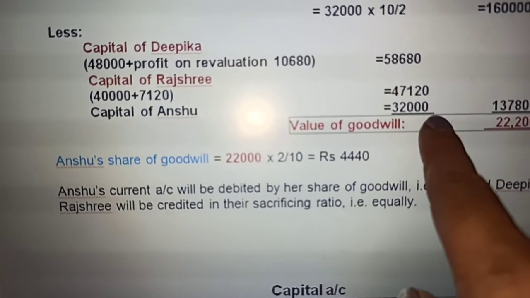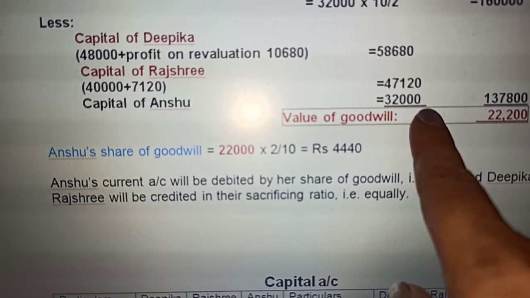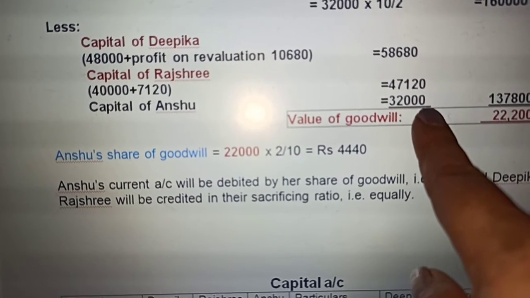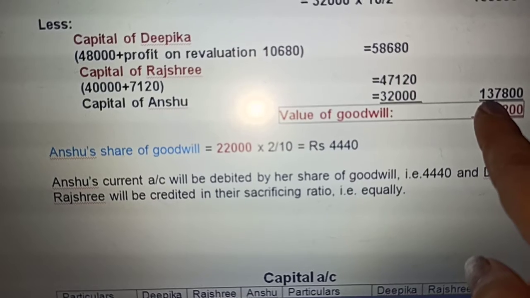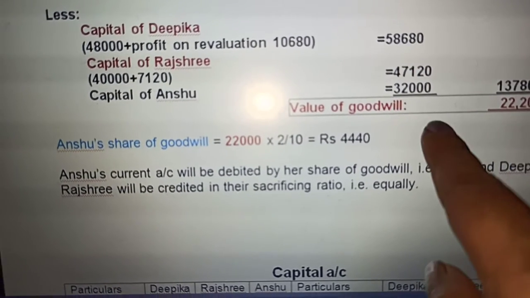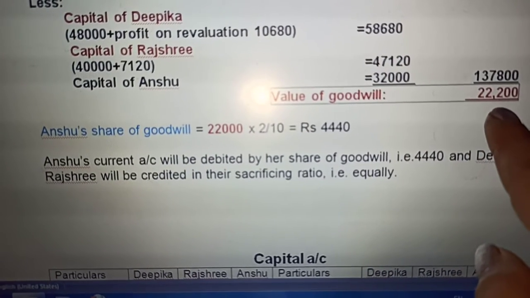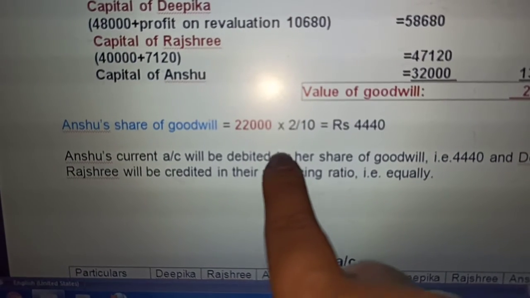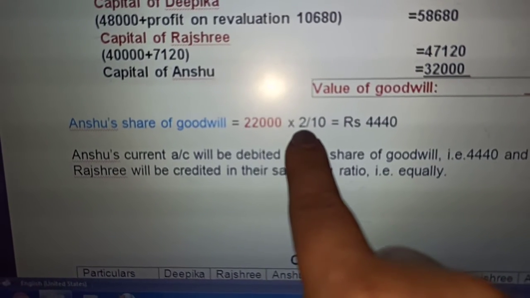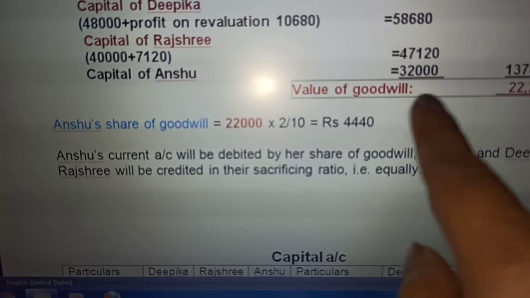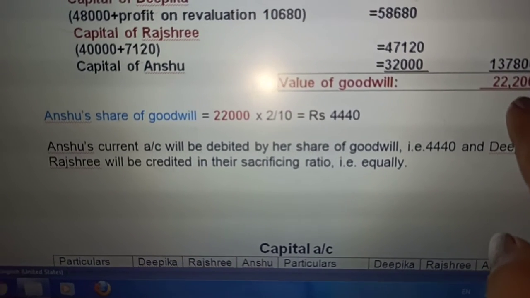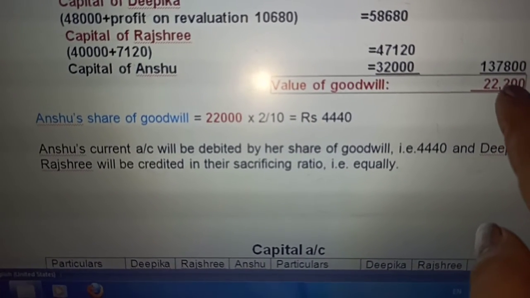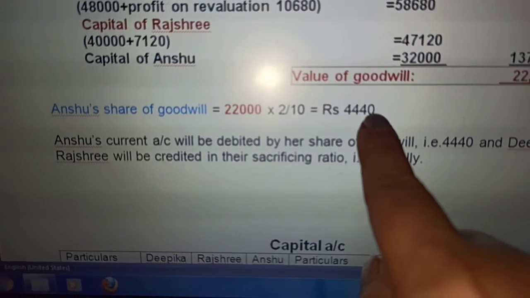And capital of Anshu is as given, 32,000. So according to this, the total capital of the firm is 1,37,000, and the value of goodwill will be 22,000. If this is the firm's goodwill, Anshu's share will be this into 2/10.